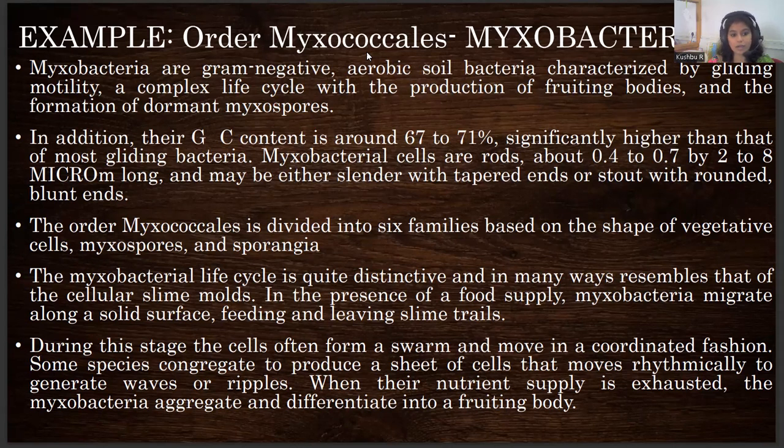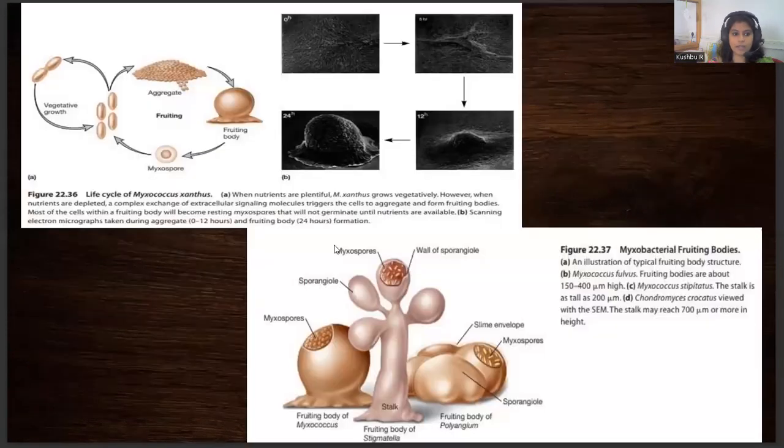Here, Myxococcales is divided into 6 families, based on the shape of their vegetative cell, their sporangium, or their myxospore. Sporangium is nothing but again the fruiting body. Life cycle and reproduction are complex.